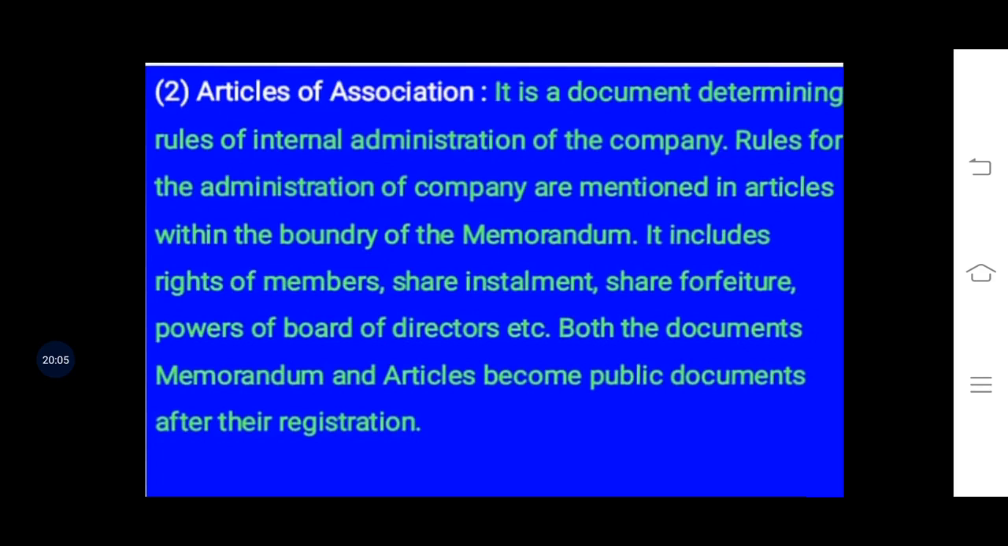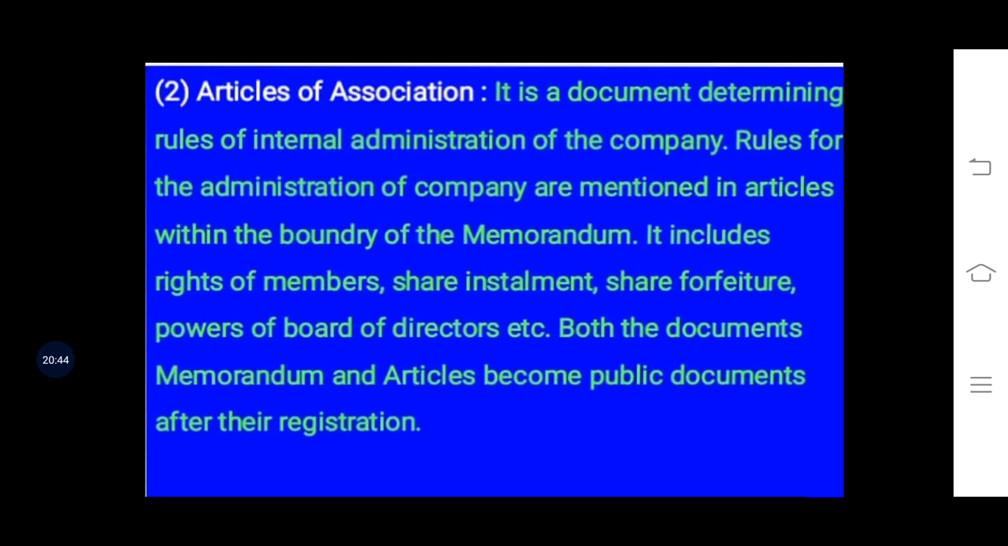So when the company issues shares, the general public can know about the operation of the company and the fundamental concept, objective, goal of the company. For that purpose, the articles of association and memorandum of association are presented to the public, and they become public documents.